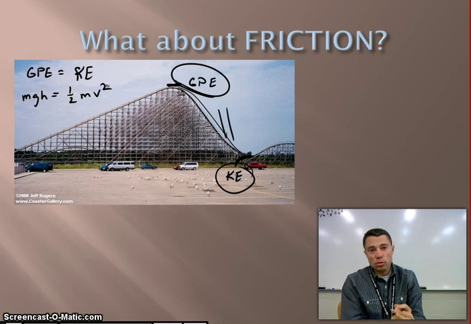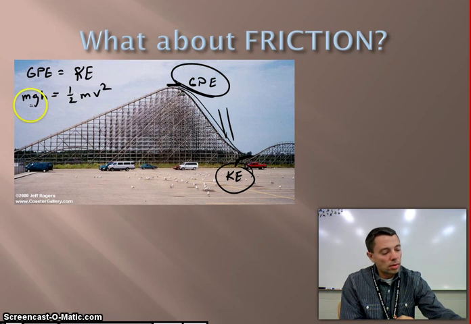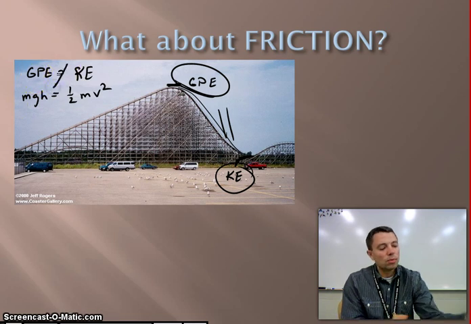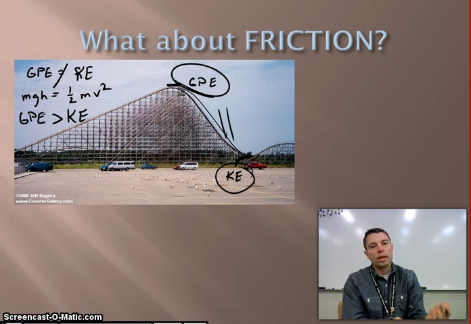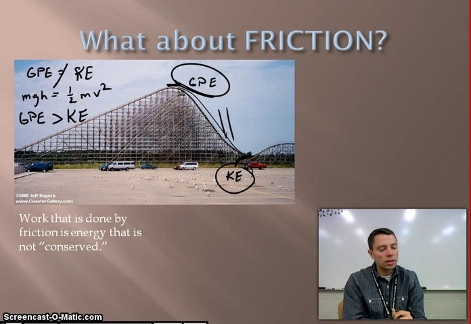The problem is, and this is what we usually find, that the gravitational potential energy does not equal our kinetic energy at the very end. Our kinetic energy seems to be a little bit less than our gravitational potential energy. And we want to know, why is that? Well, it really is about the fact that there's some contact between the roller coaster and the rails, which means there's going to be an amount of friction that we're going to use up. So there's always going to be that little bit of friction. And so the work that is done by friction is really the energy that's not conserved in our minds. Okay, and so we see some loss.